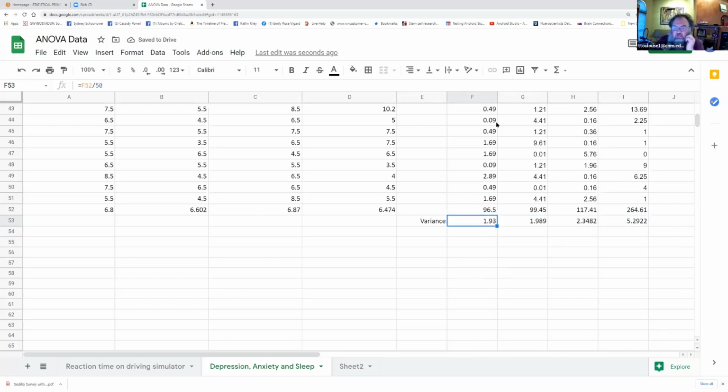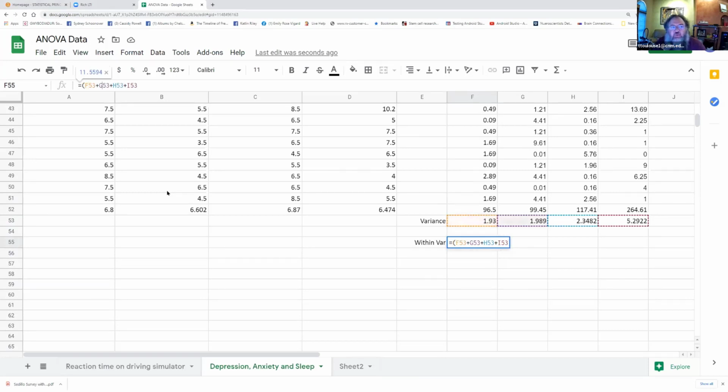Okay. So now I have four variances within each group. But what I really need is an overall sort of within group variance score. And we're trying to combine numbers together. Normally what we're going to do is get their average. So once we have the variance for the groups, all we have to do is get an average between all four groups. So we add them up and we divide by the number of groups, which in this case is 4. So that gives me a within group variance score of this 2.9, right?